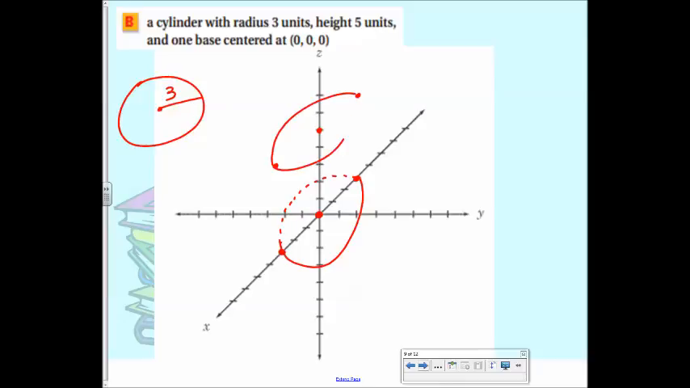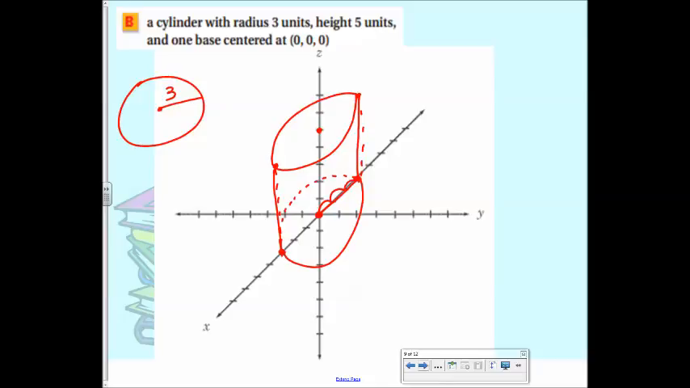Okay, so here are the bases. The radius is how long? 3. 1, 2, 3. So if it's 3 this way, how many this way is it? 3. Okay, so there's your diameter, which would be how much? 6. So there's your base on the bottom.